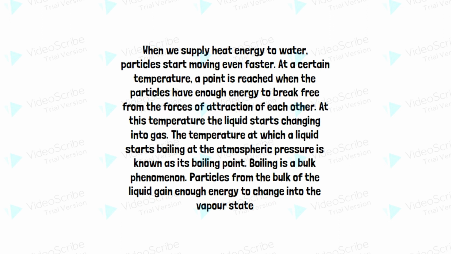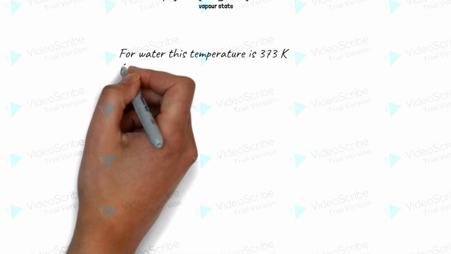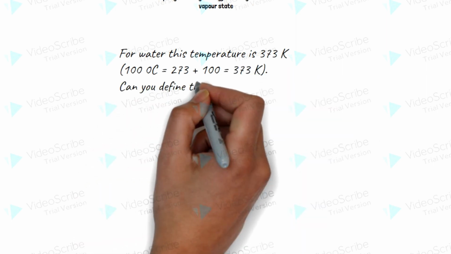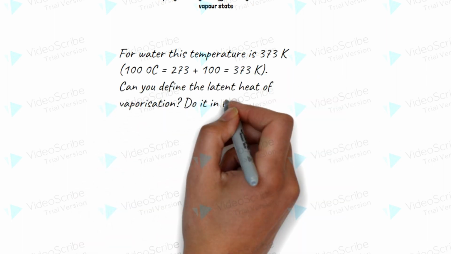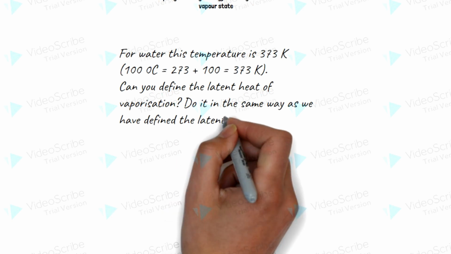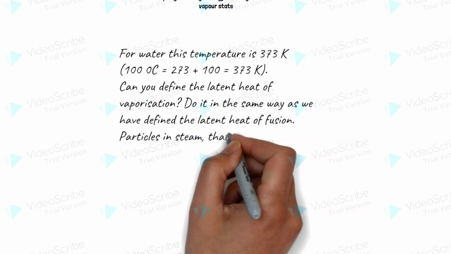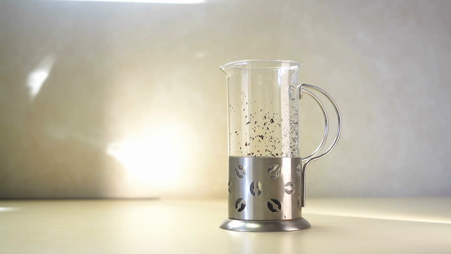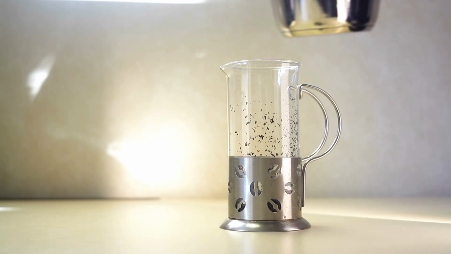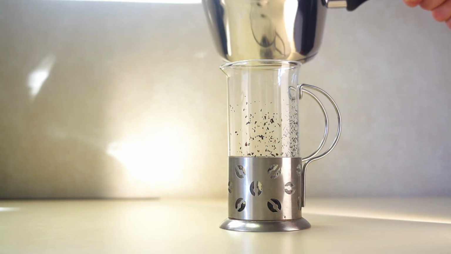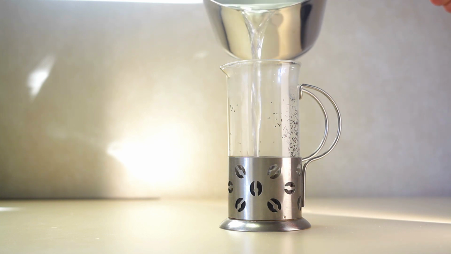Boiling is a bulk phenomenon. Particles from the bulk of the liquid gain enough energy to change into the vapor state. For water, this temperature is 373 Kelvin, 100 degrees Celsius equal to 273 plus 100 equal to 373 Kelvin. Can you define the latent heat of vaporization? Do it in the same way as we have defined the latent heat of fusion.